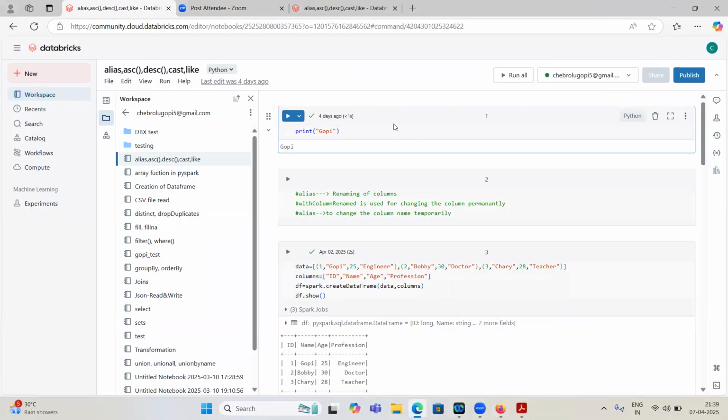Yes. I can share these notebooks with you, but I don't provide any notes or theoretical concepts. If you want, you can ping me on WhatsApp one-to-one. Notes or PDFs, I don't provide, but if you want, I can search online and provide you.